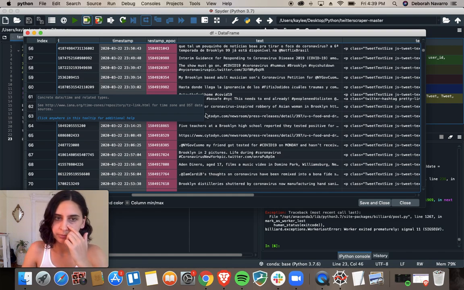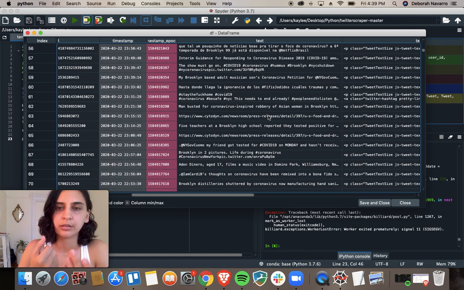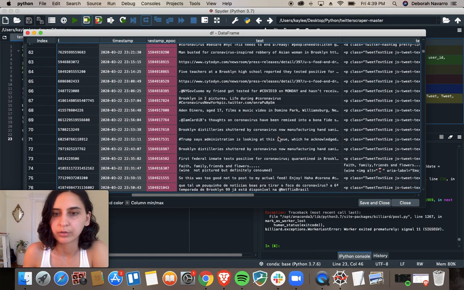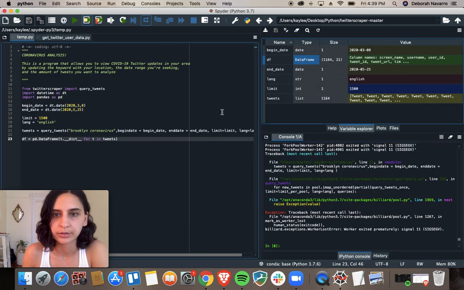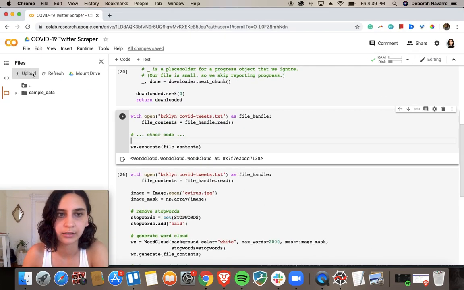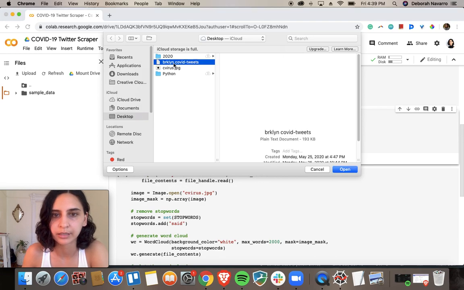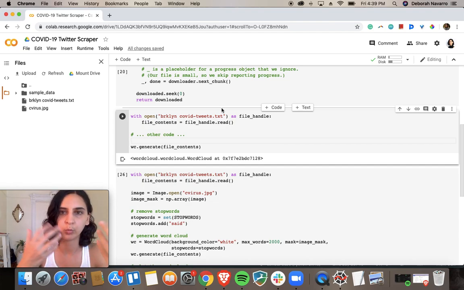So the next step in this was I had to really clean this data up and basically remove a lot of the junk so that it could be far more readable before running any sentiment analysis. And so I did just that. And after doing that, I created the text file here and the image file that I'm using for a word cloud, which is my first step in what I think will be a long journey of sentiment analysis.